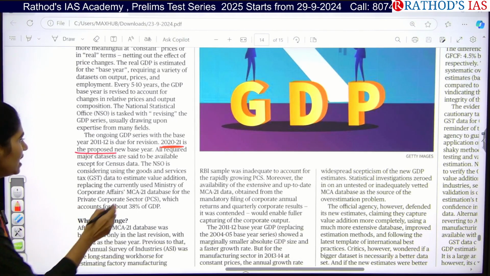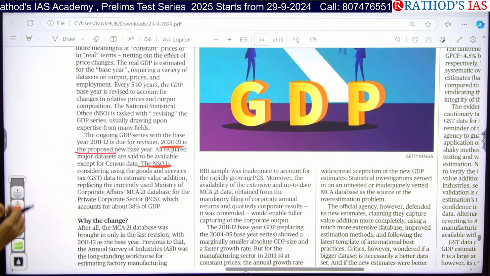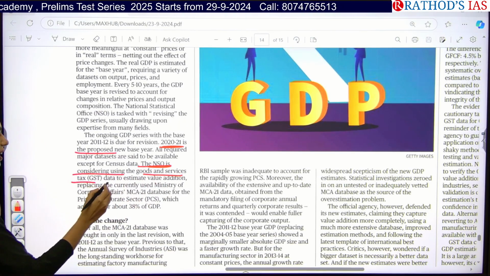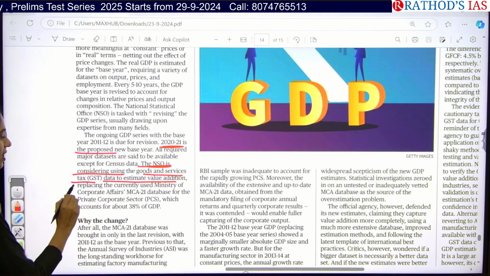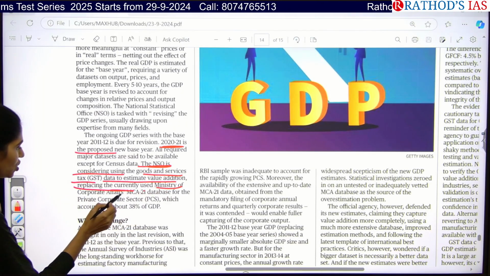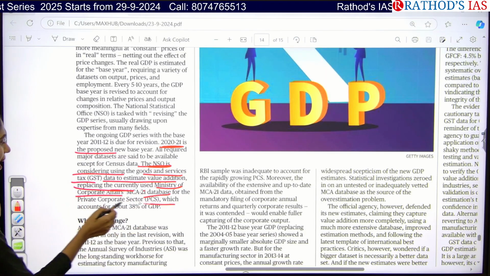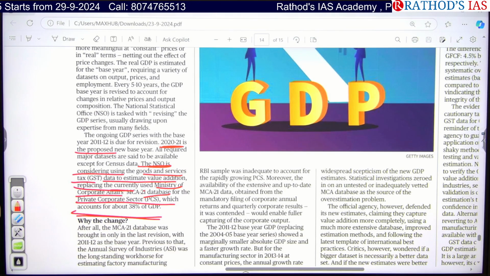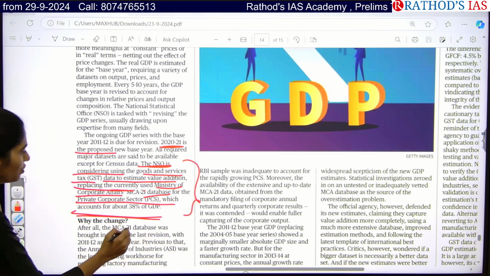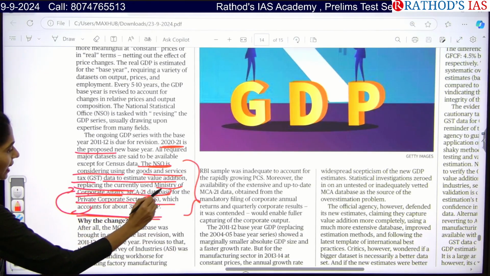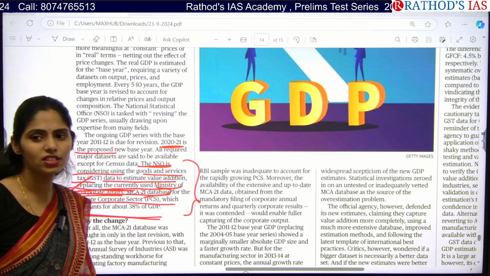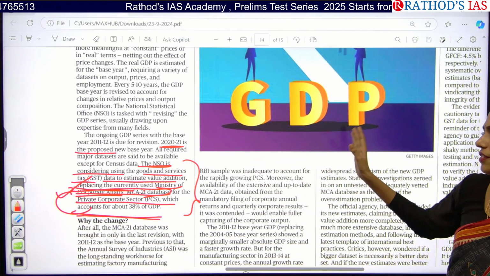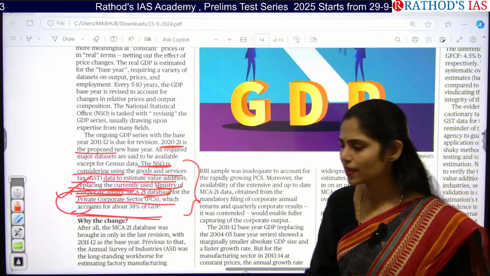And actually, NSO, what is this NSO? National Statistical Office, which is considering using goods and service tax (GST) data to estimate value addition, replacing the currently used Ministry of Corporate Affairs database for the private sector. For the private corporate sector, which accounts for 38% of GDP. So in this 38% of GDP, which is taken from the corporate sector database, they are going to replace it with GST soon. But we didn't get anything official. So once we get the official word, we will be getting editorials.